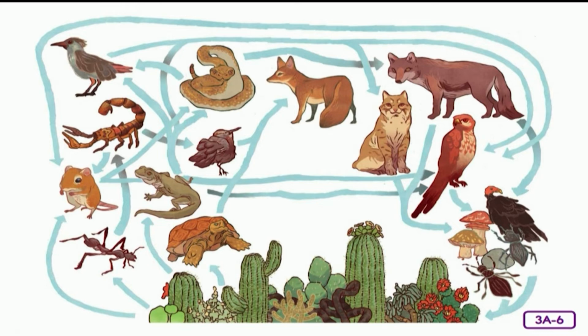The ant eats desert plants. Next, the scorpion could eat the ant. Then the bird eats the scorpion. Then the fox eats the bird.